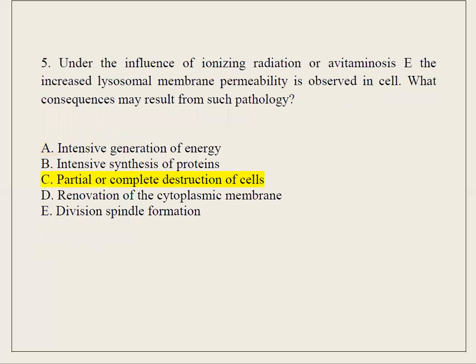5. Under the influence of ionizing radiation or avitaminosis E, the increased lysosomal membrane permeability is observed in cells. What consequences may result from such pathology? A. Intensive generation of energy. B. Intensive synthesis of proteins. C. Partial or complete destruction of cells. D. Renovation of the cytoplasmic membrane. E. Division spindle formation.